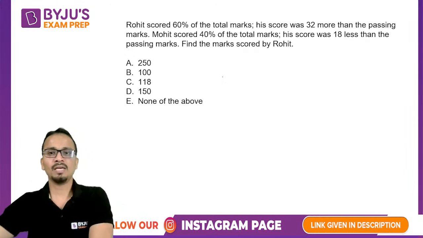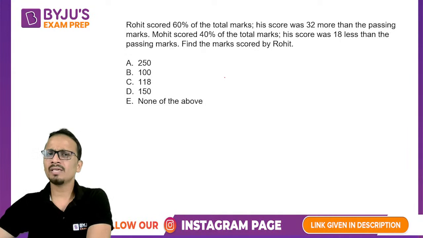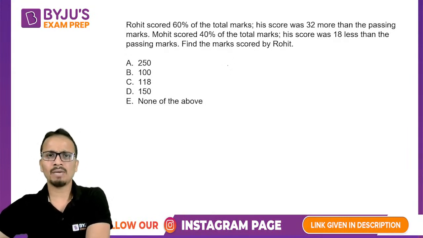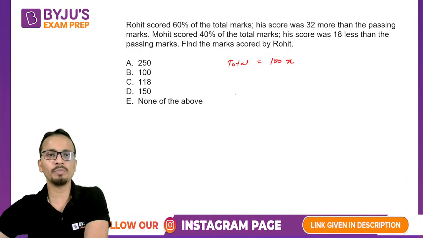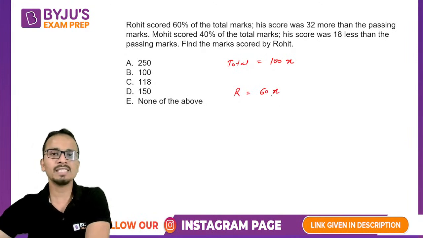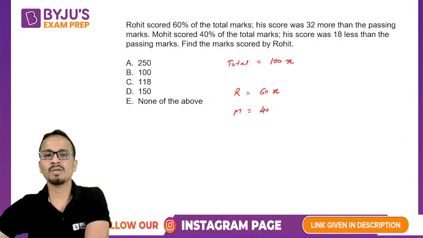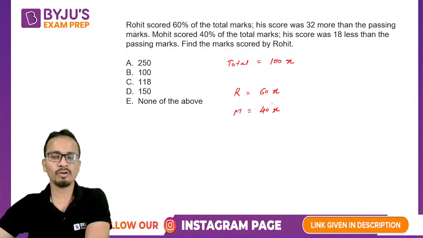All right. Now here I'll start this question by assuming the maximum marks or the total marks. Okay, so total marks, let's say it is 100x. Now we are given two people. First of all, Rohit. Rohit scored 60% of total marks. That means marks scored by Rohit is 60x. Mohit has scored 40% of total marks. Mohit is 40x. All right.